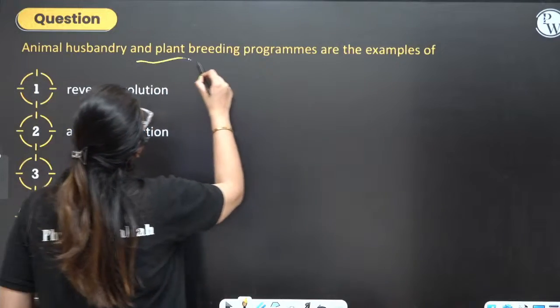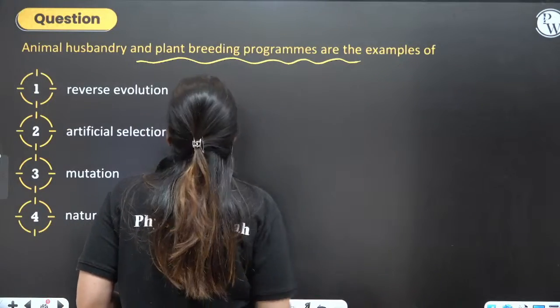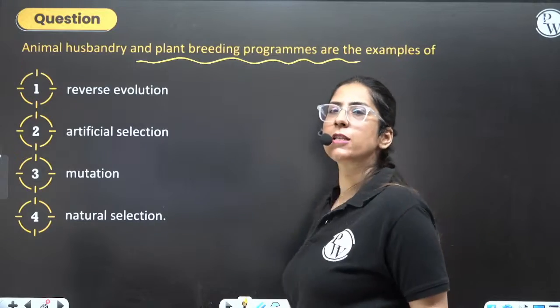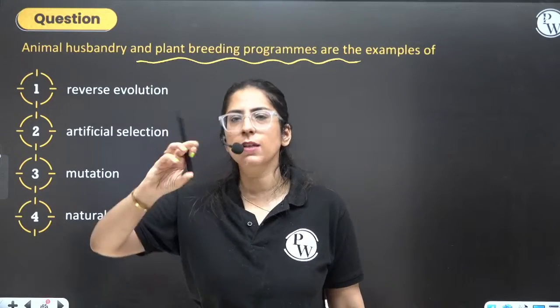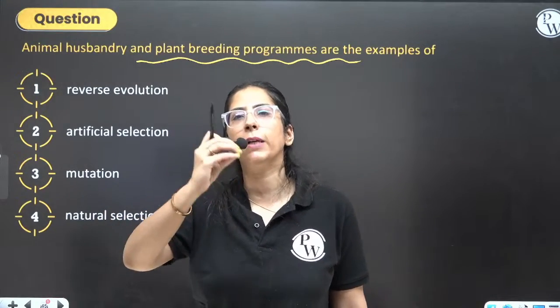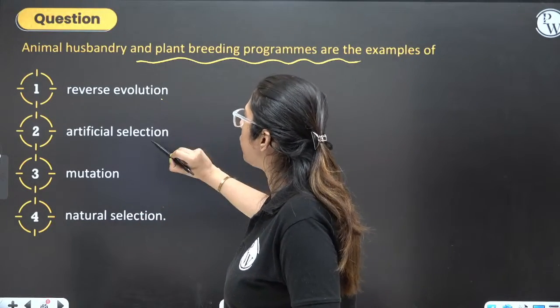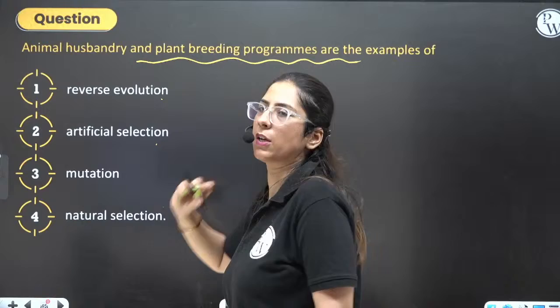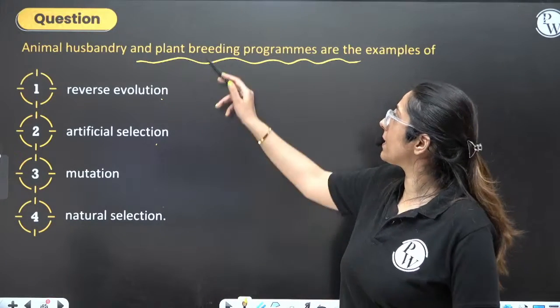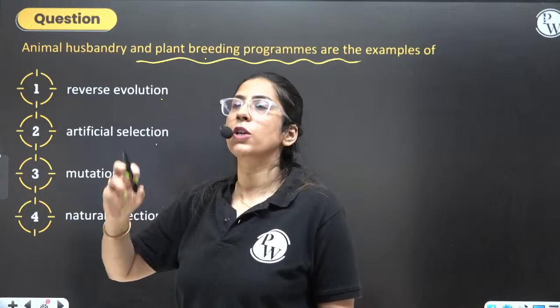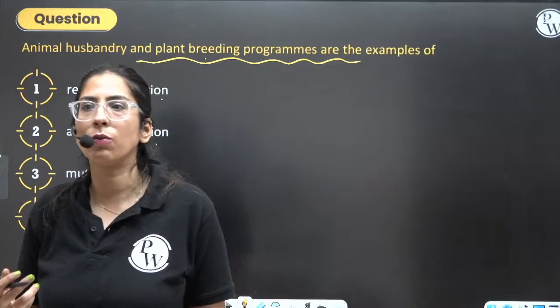Animal husbandry and plant breeding programs are examples of what we are doing. In animal husbandry, we look at a particular species and we cross it because we want a particular kind of features in these organisms. So is this reverse evolution, artificial selection, mutation, or natural selection? Take the example of a plant breeding program or animal husbandry. We want the cow to give more milk. We want that cow. So what is that?